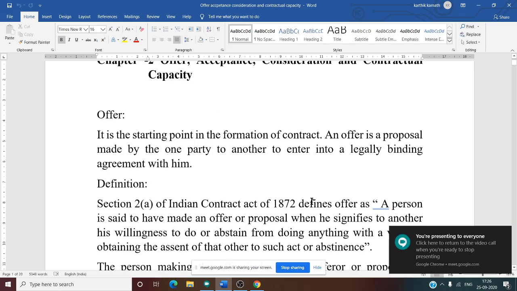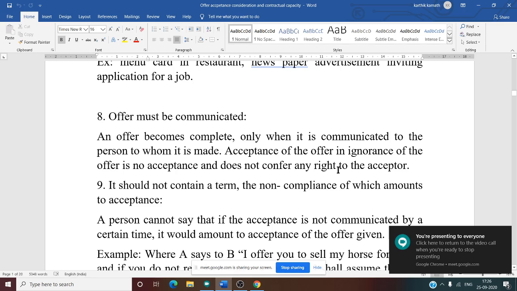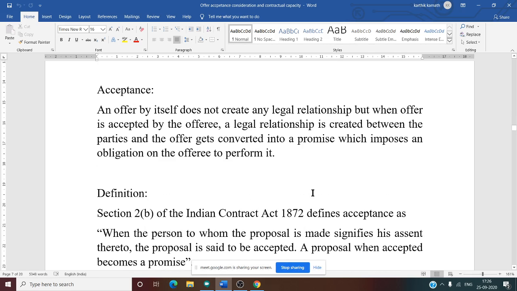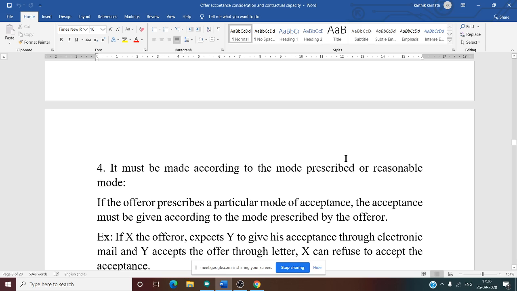Then we have discussed various case laws also. Now, in today's class, we are going to discuss consideration. So, what do you mean by consideration? Consideration means something for something. That is something in return. That means if one party gives you something, you should give something to them. When one party offers you something, you should give something in return. That may be money, or it may be something else.